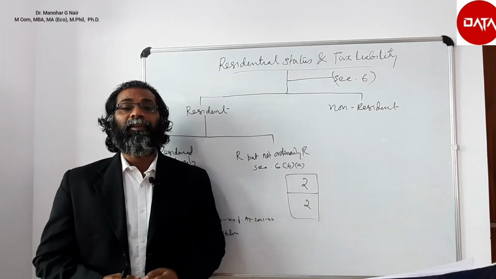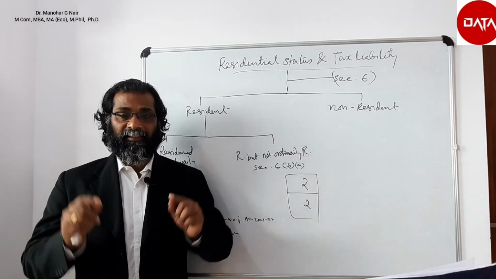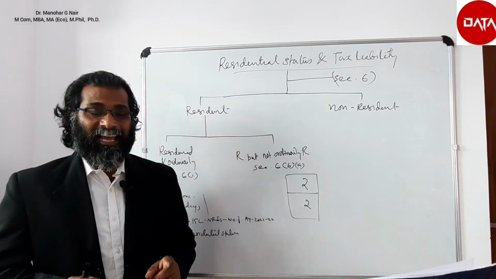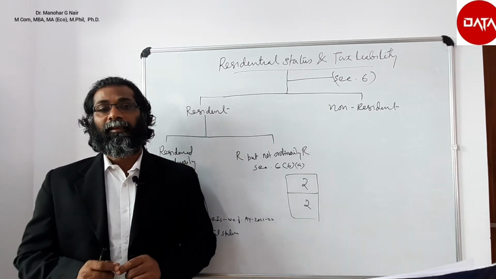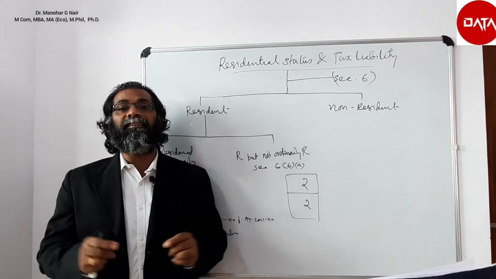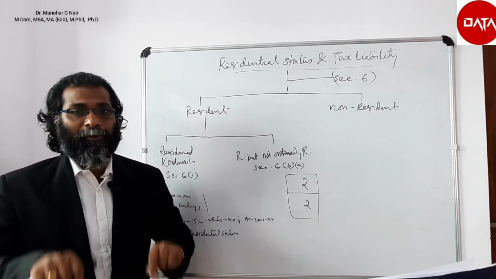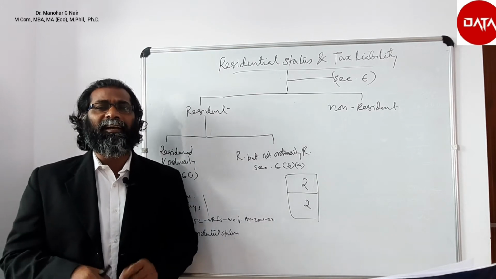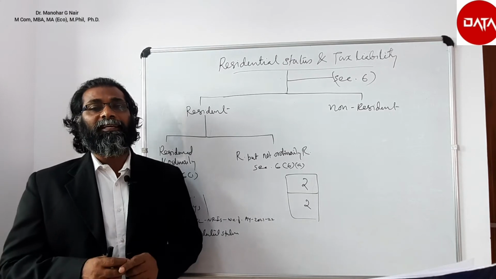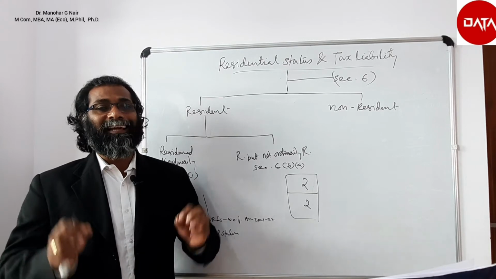The first basic condition is that he is in India for at least 182 days during the previous year. The second basic condition is that he has been in India for at least 365 days during the 4 previous years preceding the relevant previous year, and in the relevant previous year, he stays 60 days in India. If any individual satisfies any one of these two, he is said to be resident.